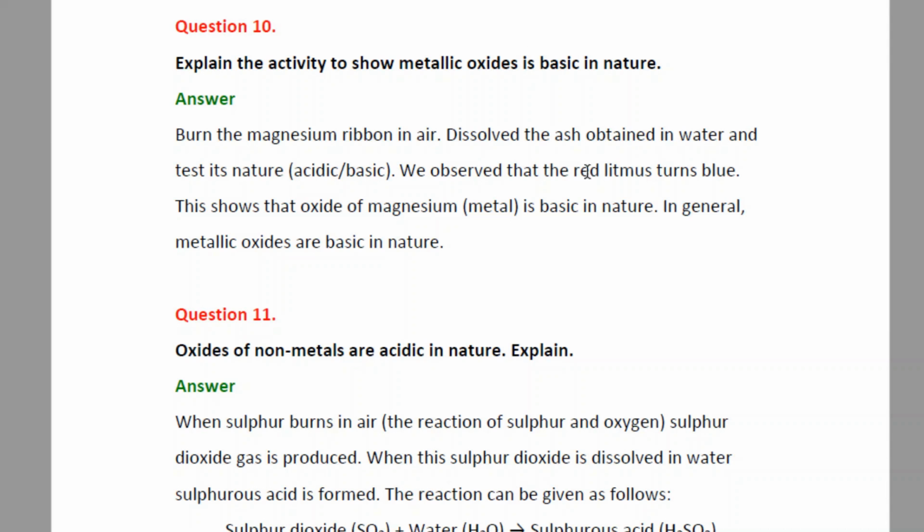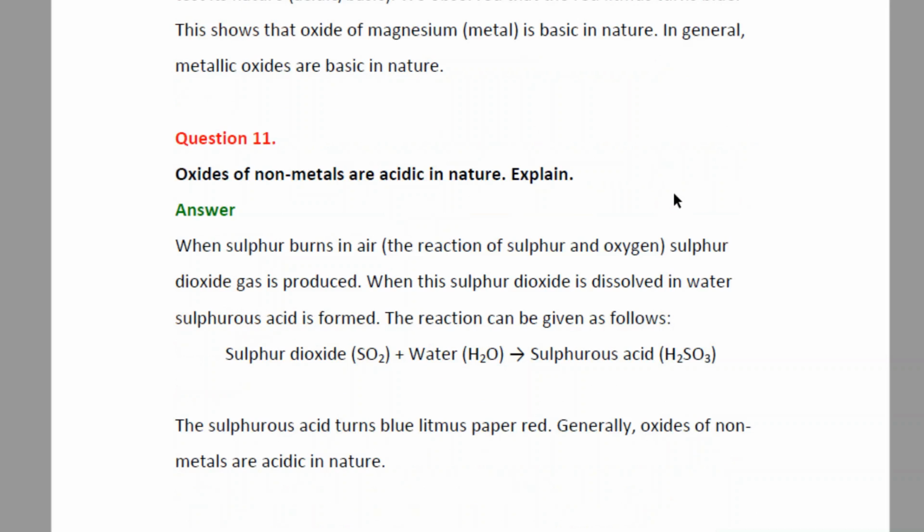We observe that the red litmus turns blue. This shows that the oxide of magnesium is basic in nature. When the red litmus turns blue, then the resultant solution is basic in nature. So in general, we can say that metallic oxides are basic in nature.